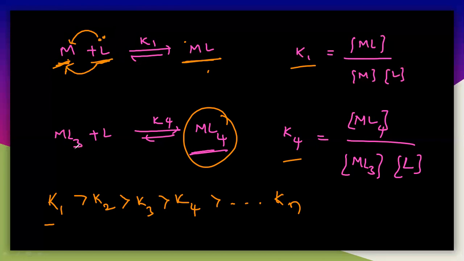But in the case of K4, you can see there are already 3 ligands. This ligand must also donate its electrons into this metal. The metal is already coordinated with 3 ligands and another ligand is coming, so it finds it difficult to combine.